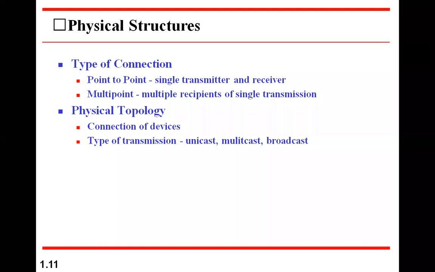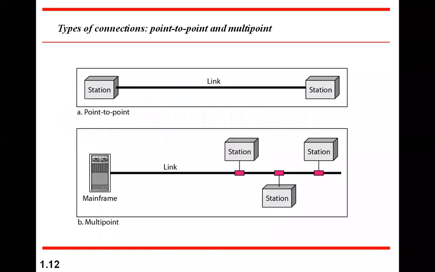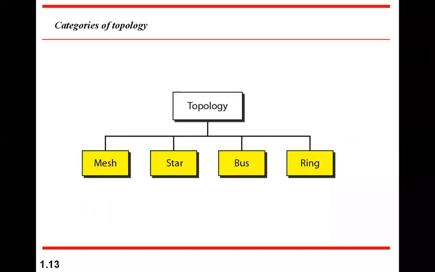Now let's look at topologies. In these examples you can see point-to-point and multi-point connections. Point-to-point is one-to-one. Multi-point is one transmitter and multiple receivers, so because they are all connected to the same link, all of them can receive in parallel at the same time. Now, these are different types of topologies. Normally you come across mesh, star, bus, or ring. Now let's see how each of them looks.